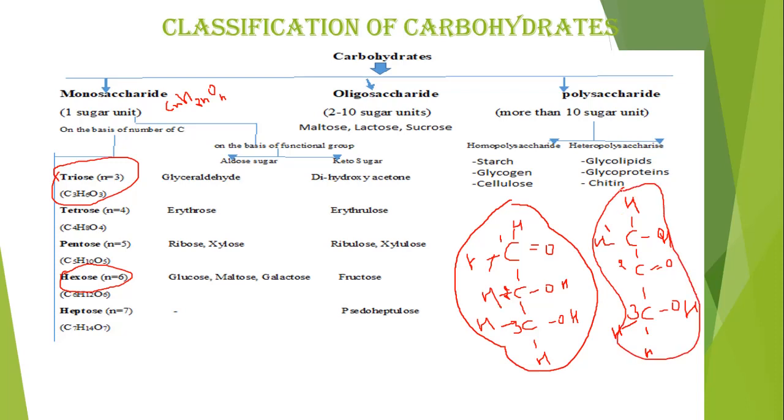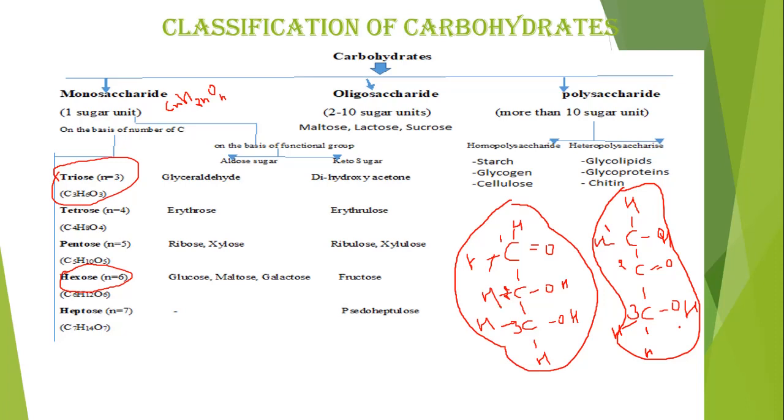You can also count the carbon, hydrogen, and oxygen. 1, 2, 3, C3; 4, 5, 6, H6; 1, 2, 3, O3. Okay, the general formula is the same, C3H6O3, but the chemical structures of these two are different.